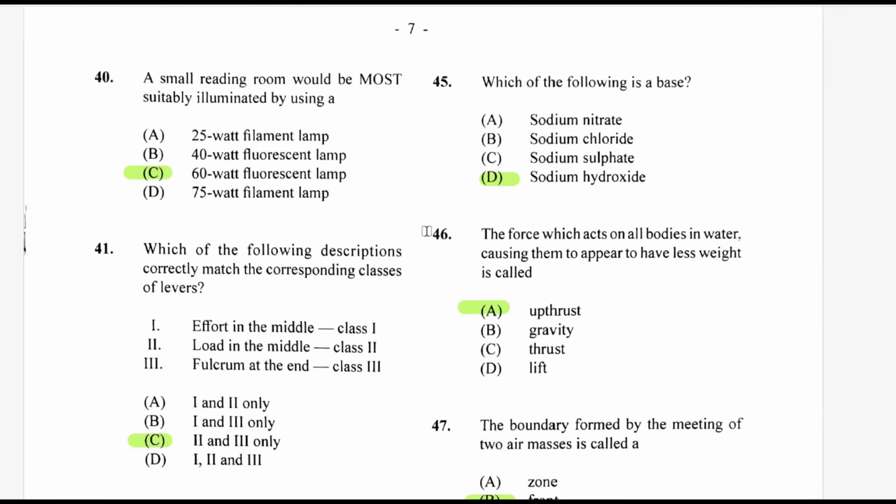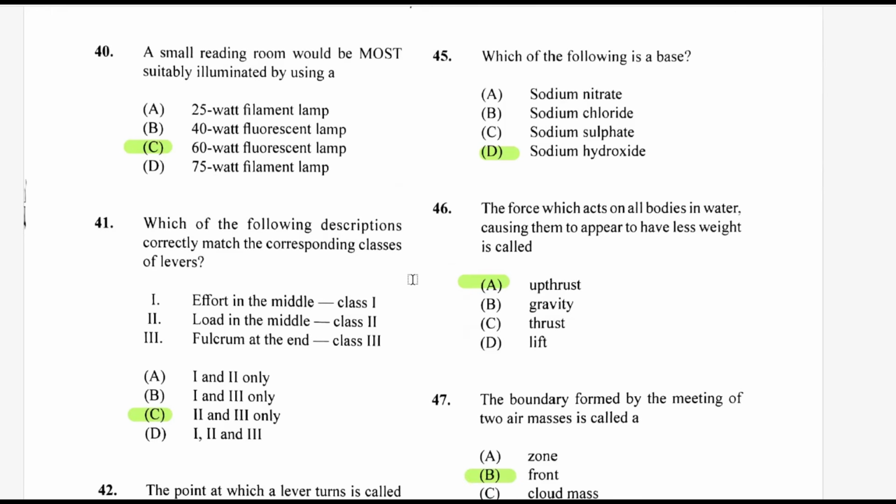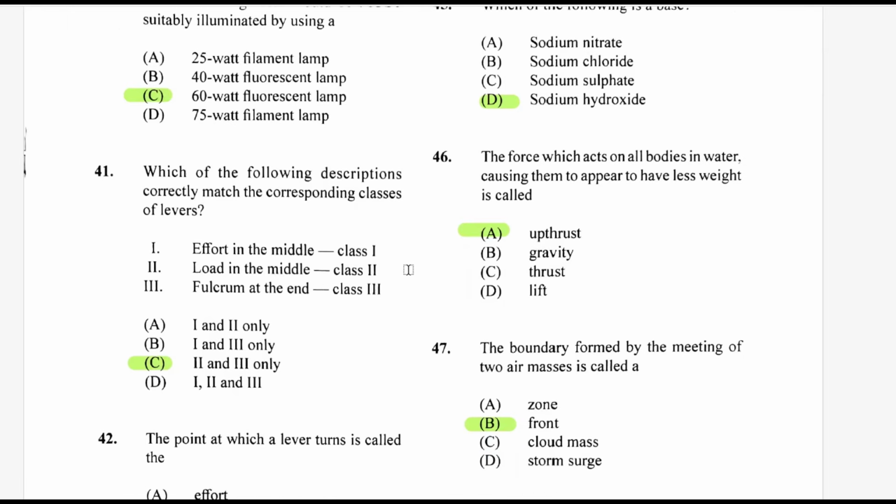A small reading room would be most suitably illuminated using: you have a 25-watt filament lamp, a 40-watt fluorescent bulb, a 60-watt fluorescent lamp, a 75-watt filament lamp. They said it's a small room, so you don't want the room to get hot, and it's a reading, so you want it to be bright as well. So the compromise between the heat and the brightness is C, 60-watt fluorescent lamp. Which of the following descriptions, this is 41, correctly matches the corresponding classes of levers?